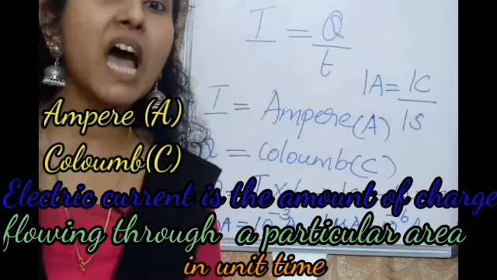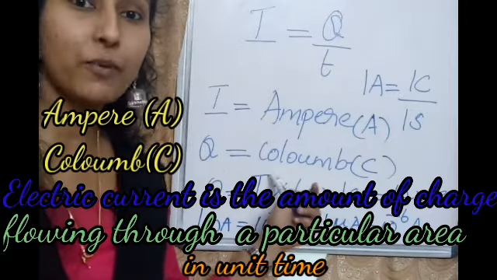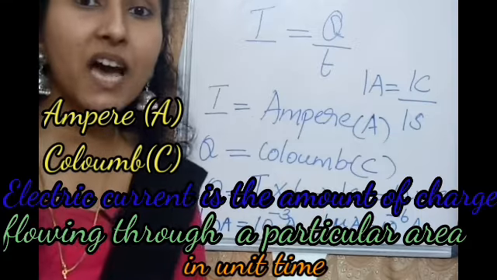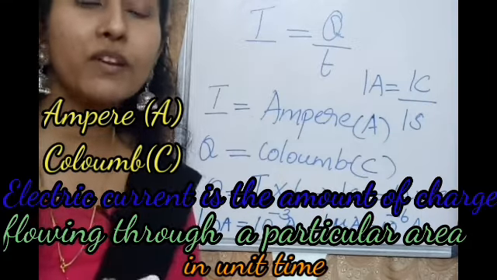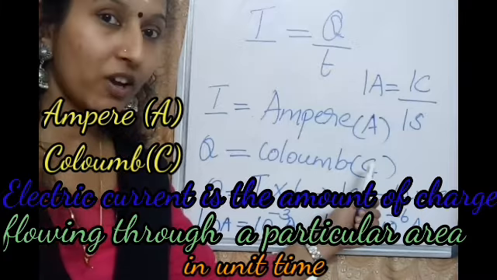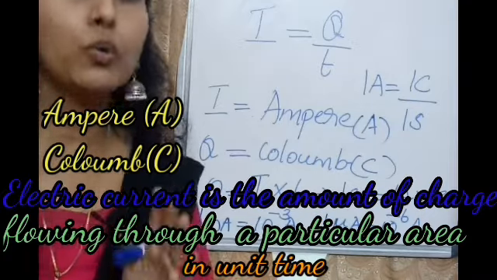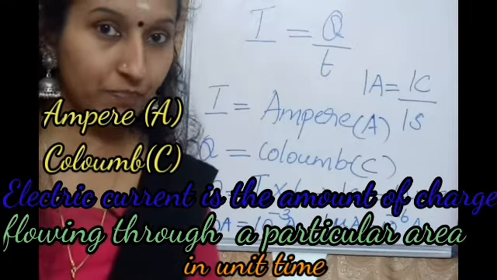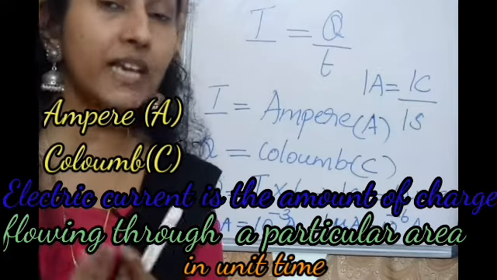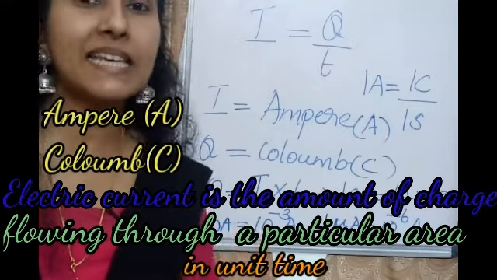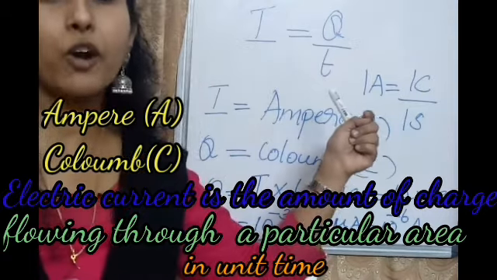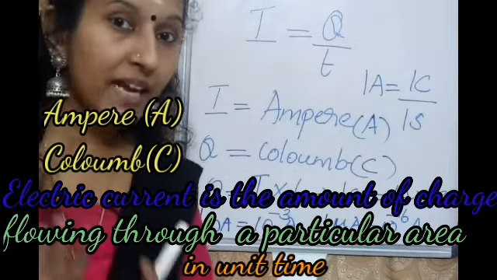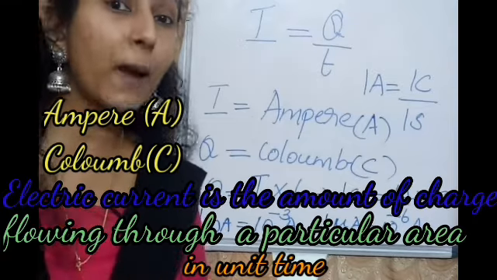And which is the SI unit of charge? This is coulomb. The SI unit of charge is coulomb. Which symbol do you use for the coulomb? C. Don't forget, okay? So the SI unit of charge? Coulomb, C. And the SI unit of current? Ampere, A. Ampere was named after Henri Marie Ampere. So SI unit of current is ampere A, and the SI unit of charge is coulomb C.